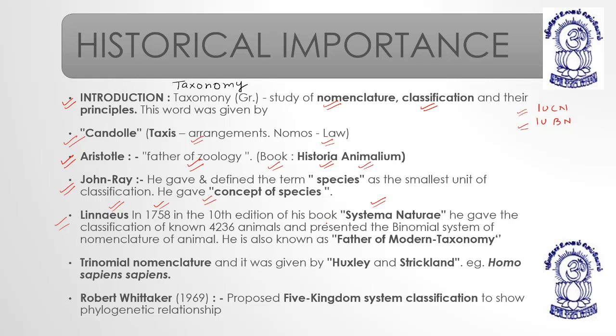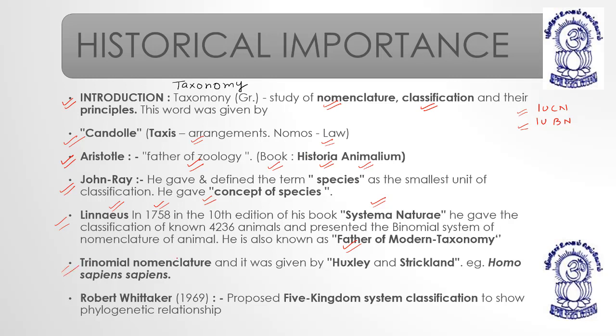The binomial system includes two components: one is the generic name and one is the specific name. He is also known as the father of modern taxonomy. So you have to remember all these names.